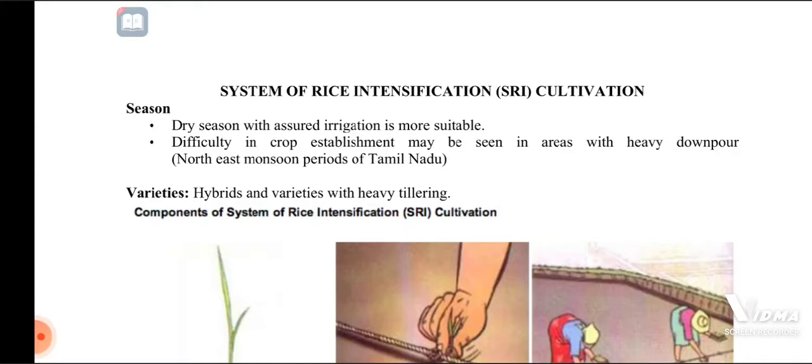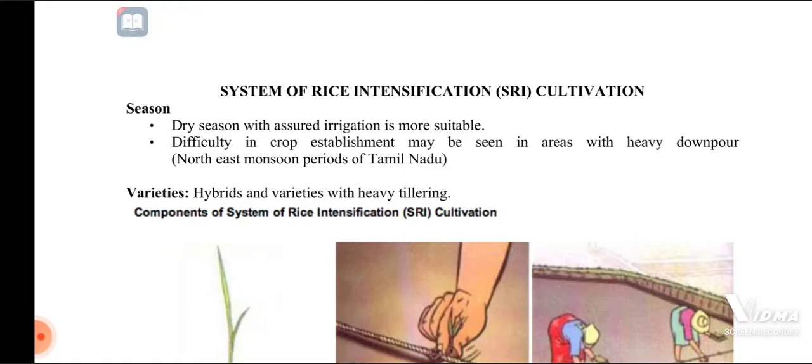Then the important varieties cultivated under the System of Rice Intensification are generally hybrid varieties of rice, as well as varieties with heavy tillers. Those varieties having a high number of tillers are generally preferred for this cultivation.